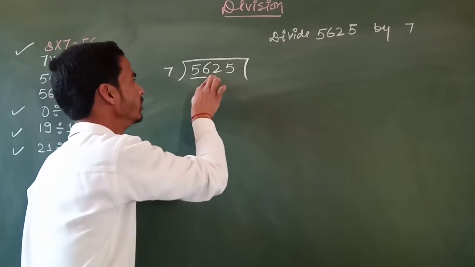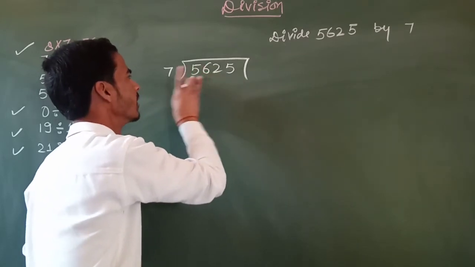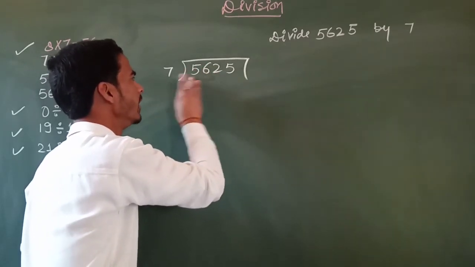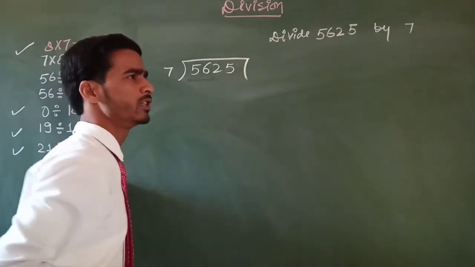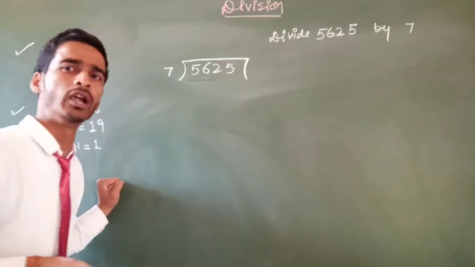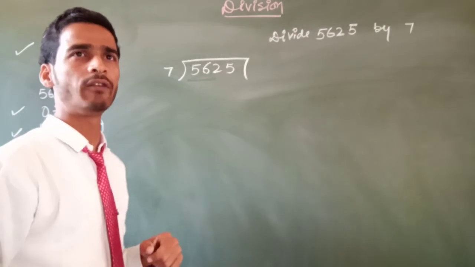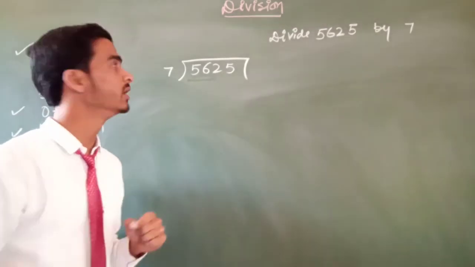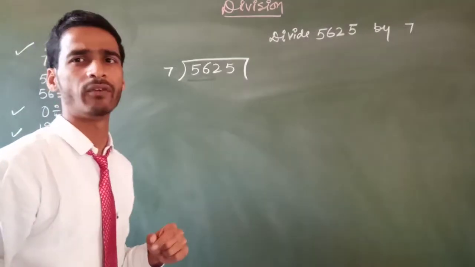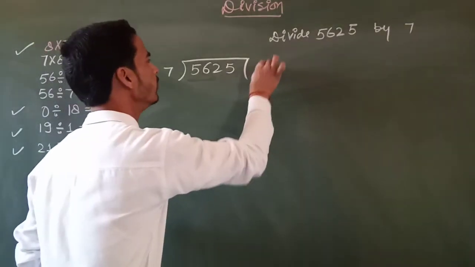So we have to take both digits, that is 56. And now how many times will it be divided? 7 1 is 7, 7 2 is 14, 7 3 is 21, 7 4 is 28, 7 5 is 35, 7 6 is 42, 7 7 is 49, 7 8 is 56. It will be divided 8 times.